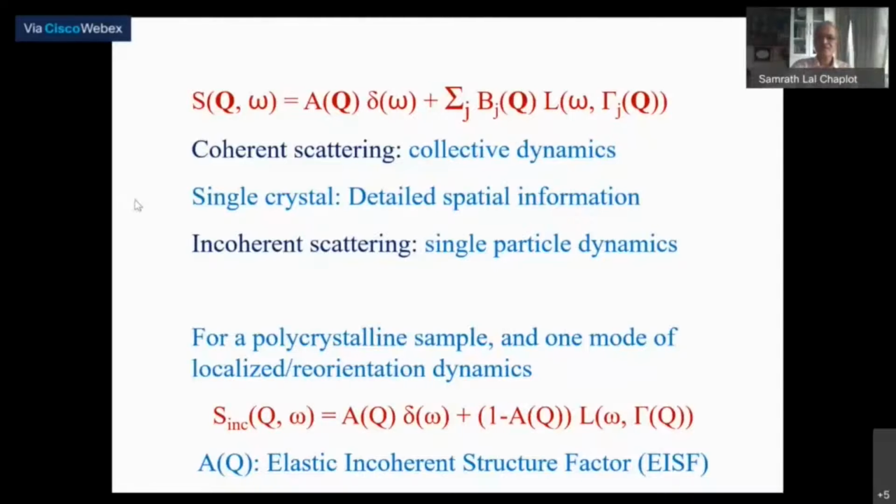So such detailed information was actually obtained using a single crystal of ND4Cl, a deuterated crystal. Though one is getting the single particle dynamics only, with a deuterated crystal one could get the detailed geometry of the reorientation process and so on.